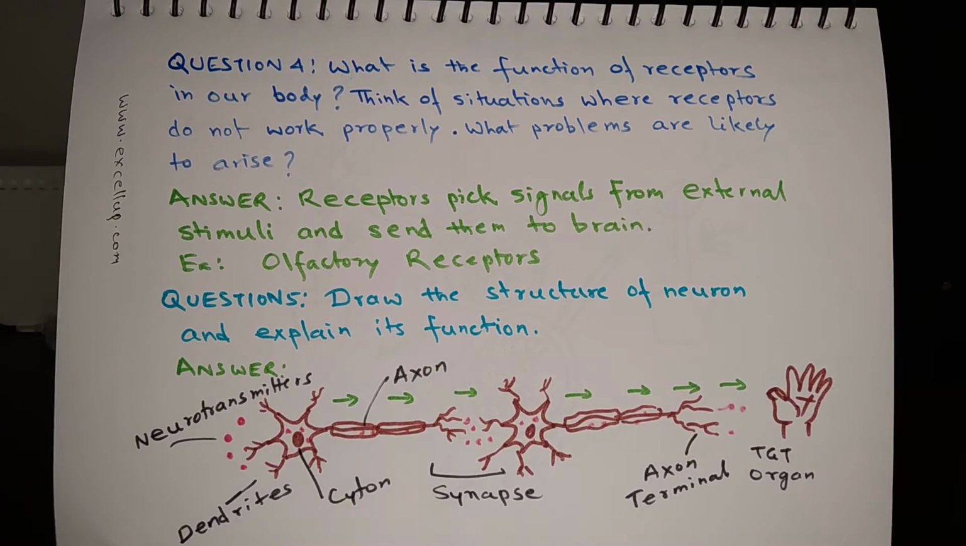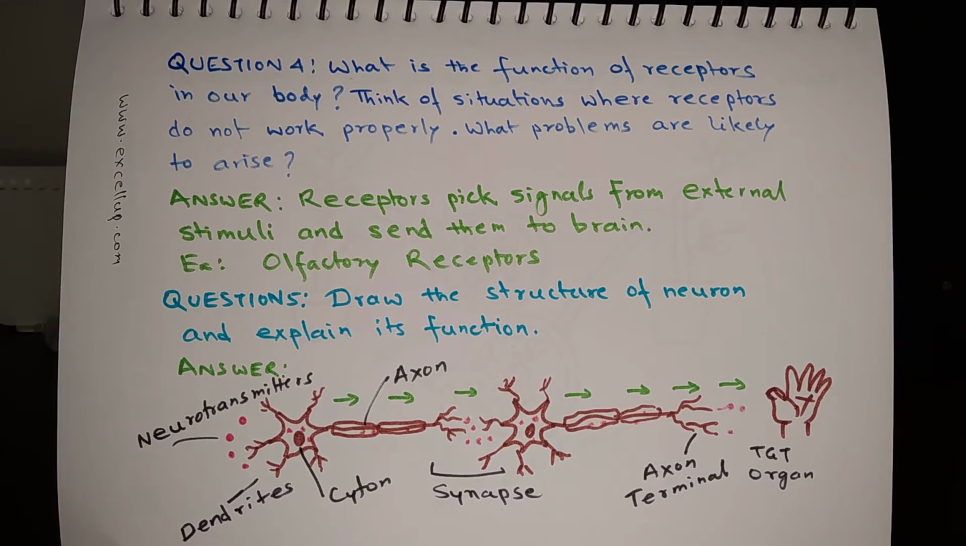Question number 4. What is the function of receptors in our body? Think of situations where receptors do not work properly. What problems are likely to arise? So first of all, the function of receptors. Receptors pick signals from external stimuli and send them to the brain.